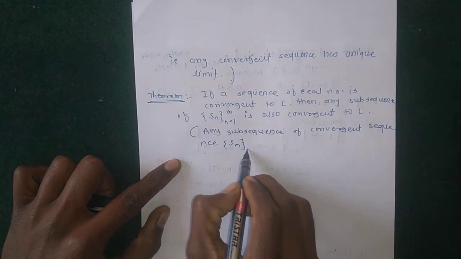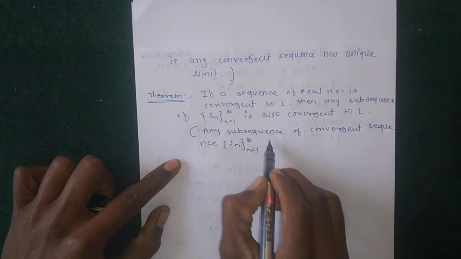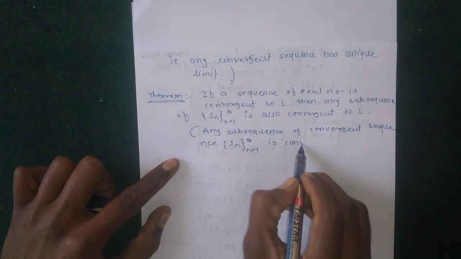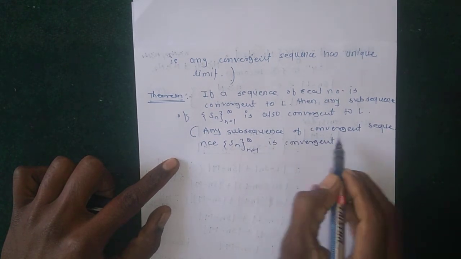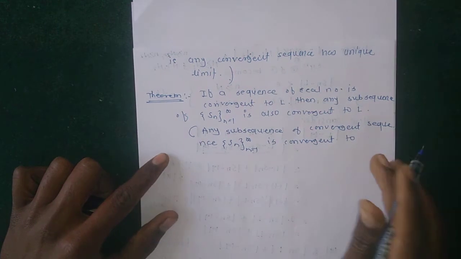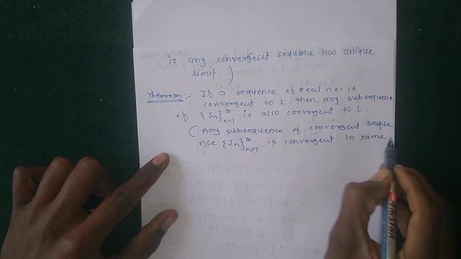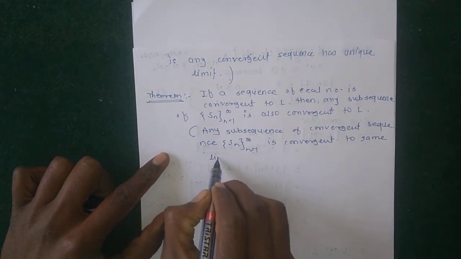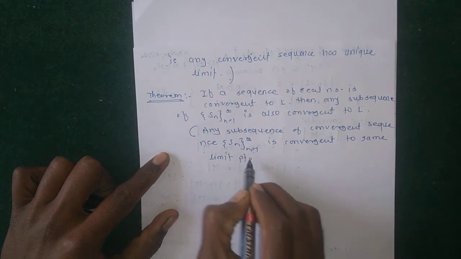Sn is convergent to the same limit point.